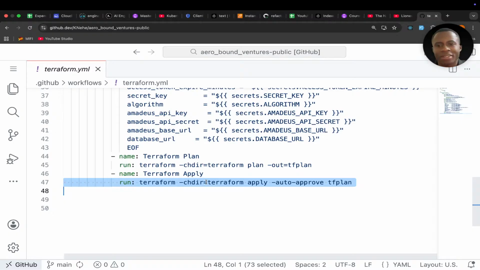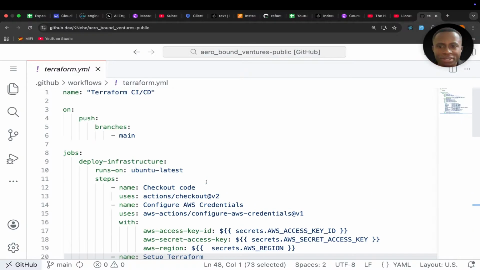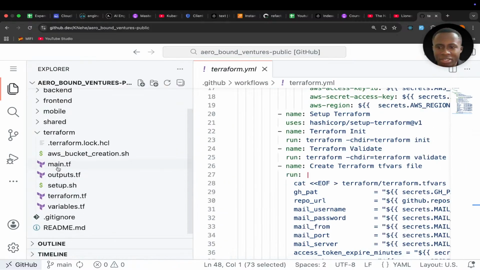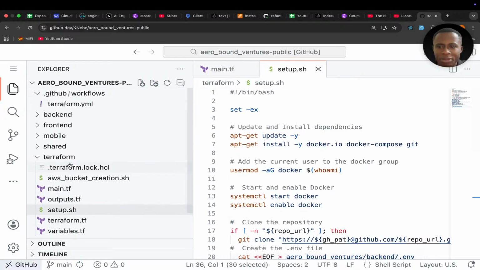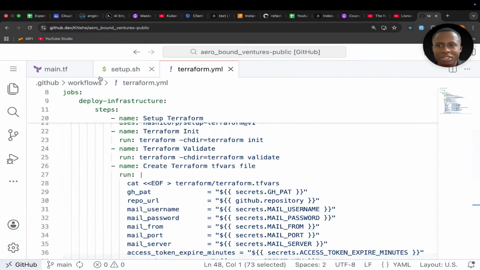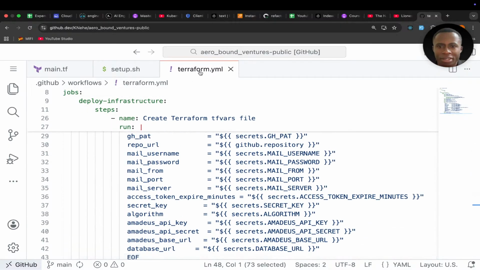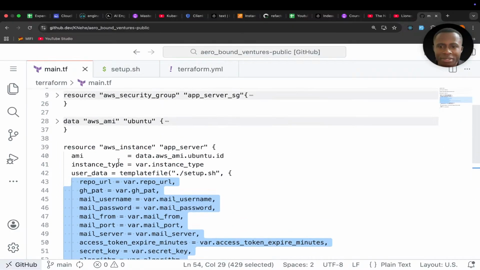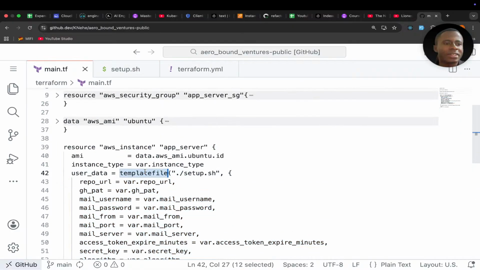But this is very bad, for two main reasons. Number one, this is not actually a complete CI/CD. The CI is okay, but the CD is not, it's not continuous deployment. Why? Because this user data, where is it? Let me open all of them at once. This user data in Terraform main.tf is called only once, run once at instance creation.